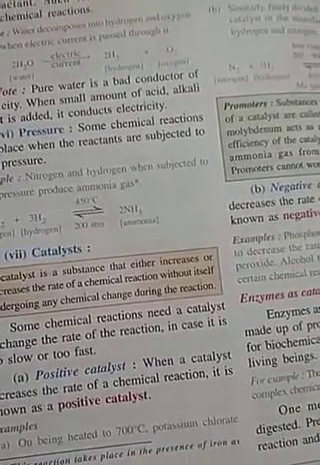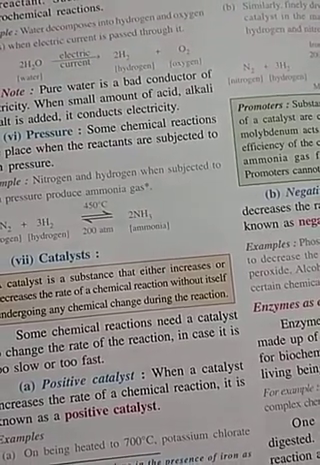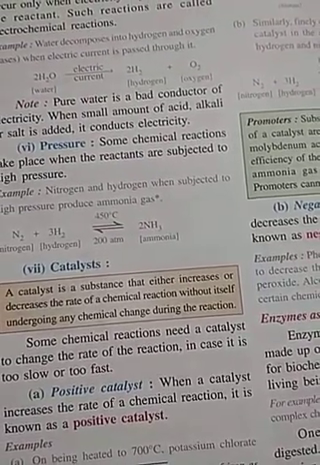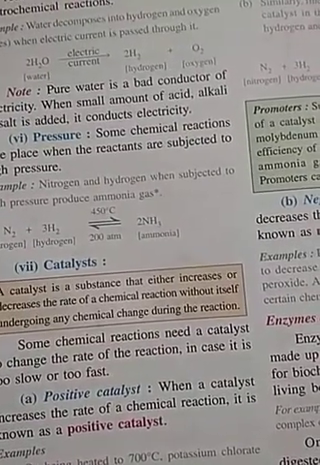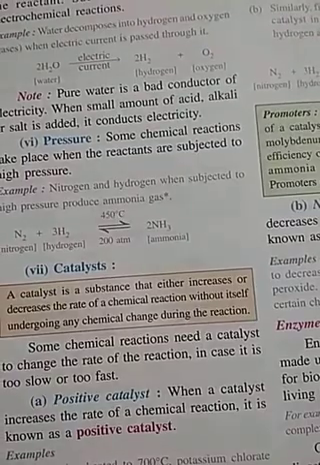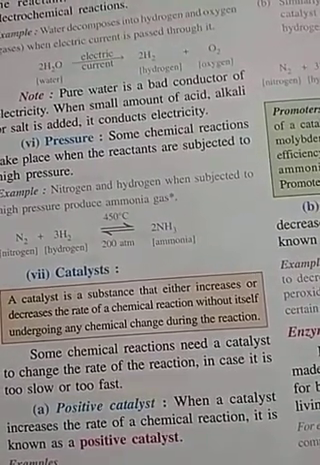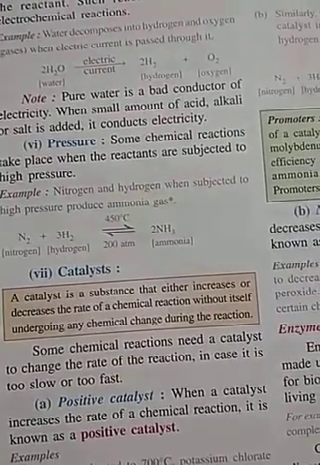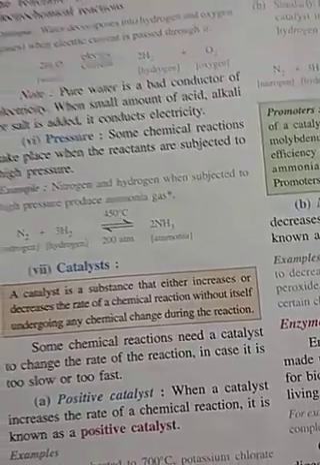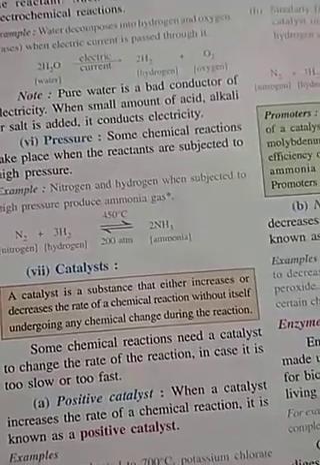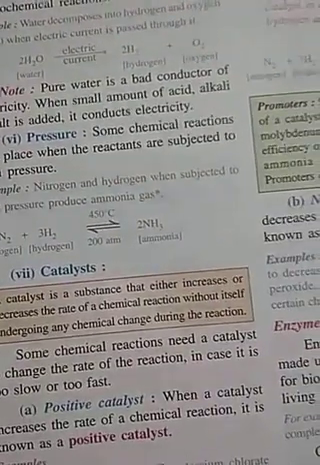Now some of you will be surprised that sir is saying the function of catalyst is to increase the rate of reaction, and in the second sentence he is saying the function of catalyst is to decrease the rate of reaction. Which sentence is correct? First one or second one? I think both are correct. So catalyst is a chemical substance which increases or decreases the rate of reactions.